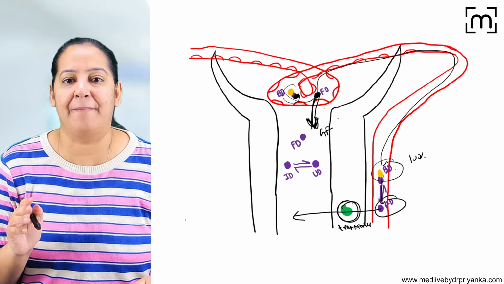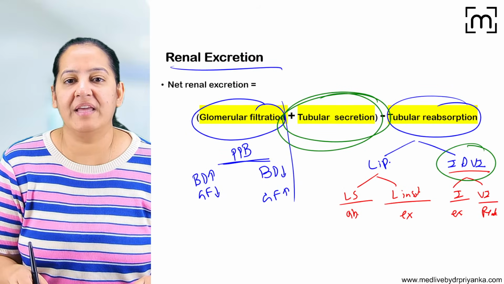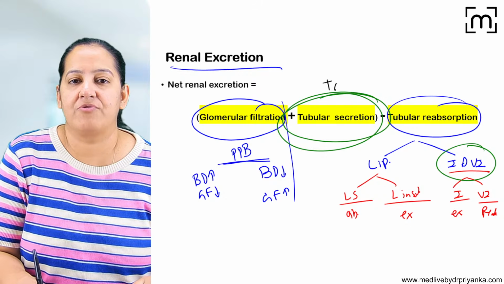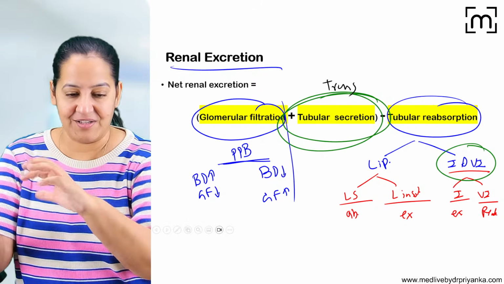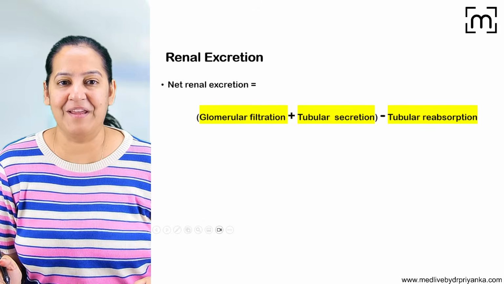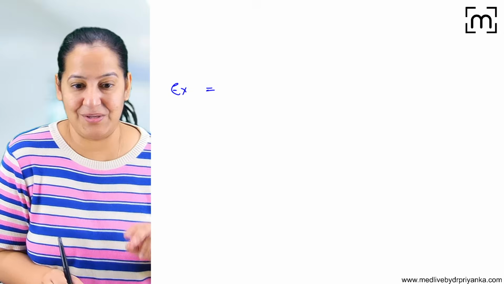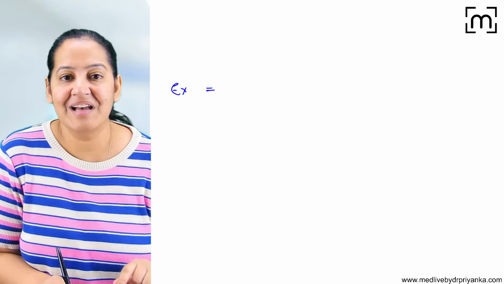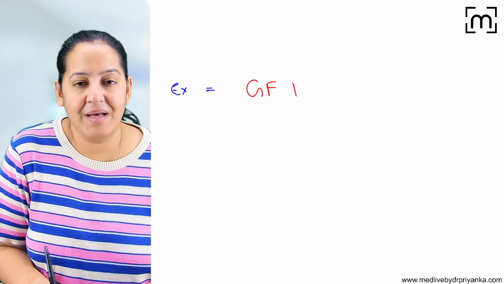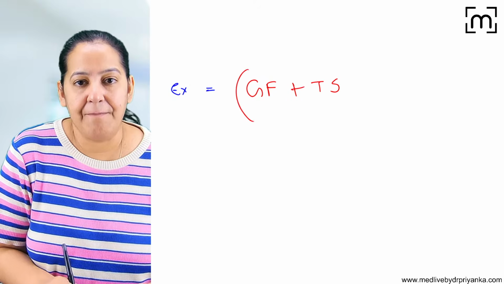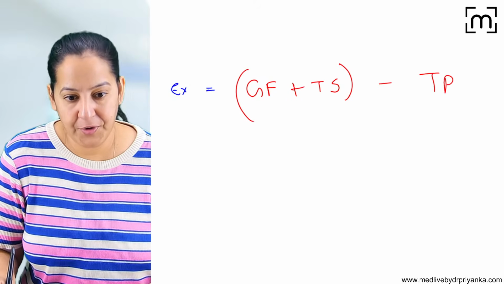So here the third step depends only on one thing, the transporter. So here I have written the factors of all 3. So what is the revision? What is the summary? We are done with excretion. What we have learned is that the excretion of a drug depends on 3 factors. What are the 3 factors? Glomerular filtration plus tubular secretion and minus tubular reabsorption. I hope you can understand it.